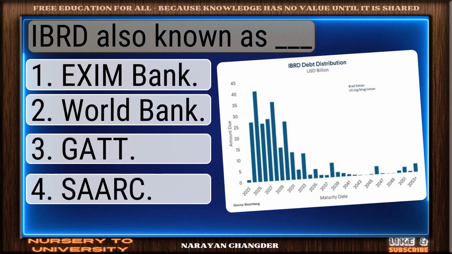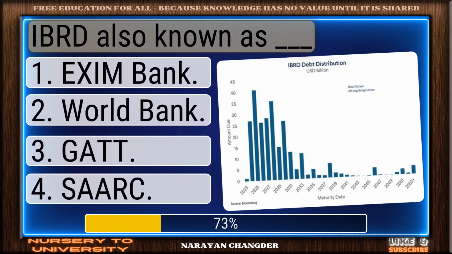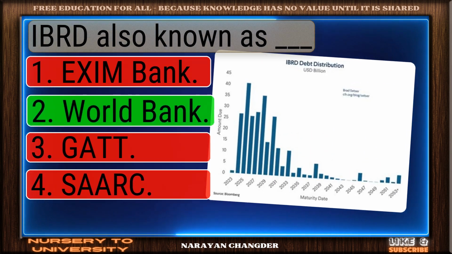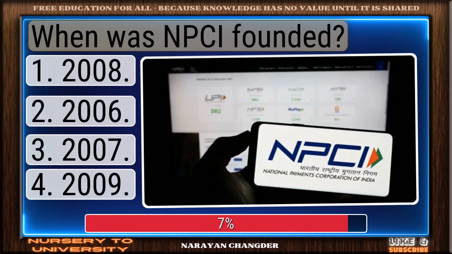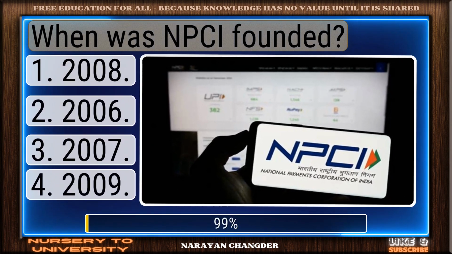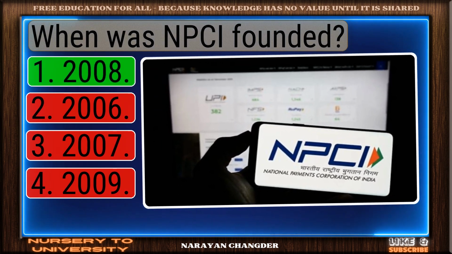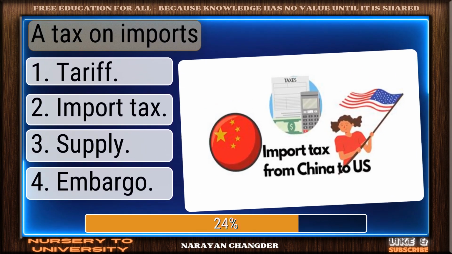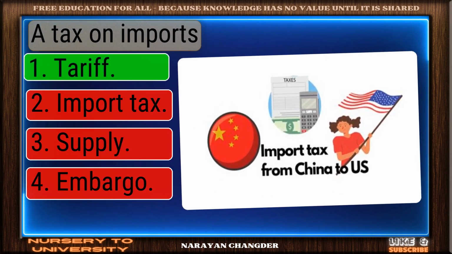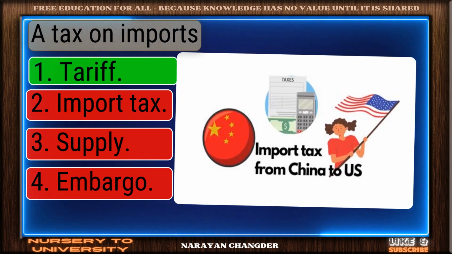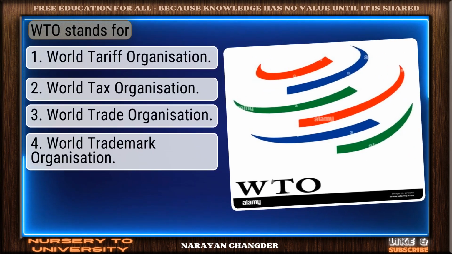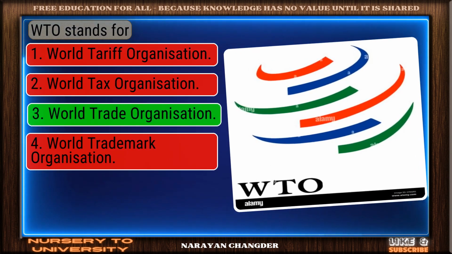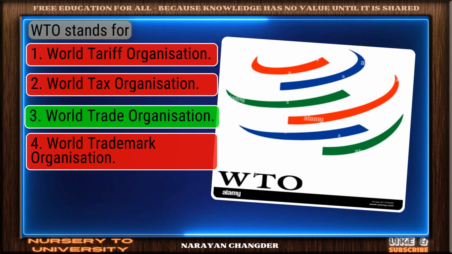Also known as dash. Nicely done. World Bank is a solid answer. When was MC founded? You're right. 2008 is the correct answer. A tax on imports. Right again. Tariff is a valid answer. WTO stands for. Well picked. World Trade Organization is the correct answer.